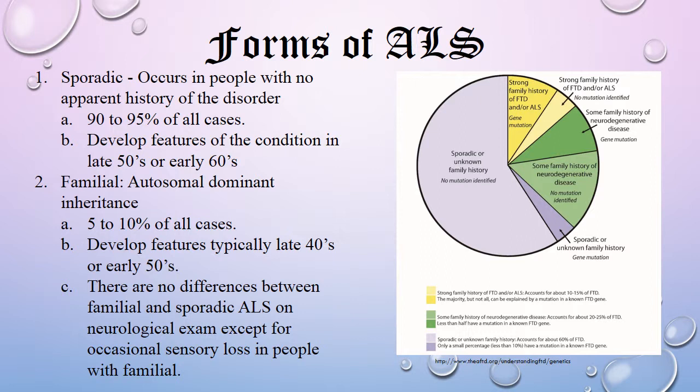This picture is showing you the other forms of ALS. Like I said, there are many forms of ALS, but there are two common ones, sporadic and familial.